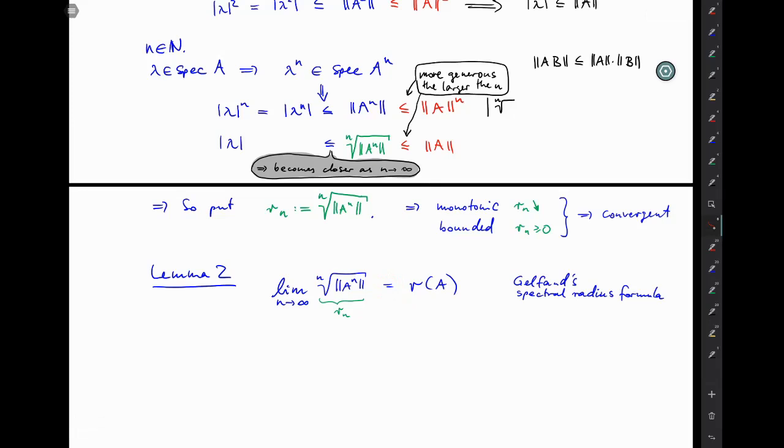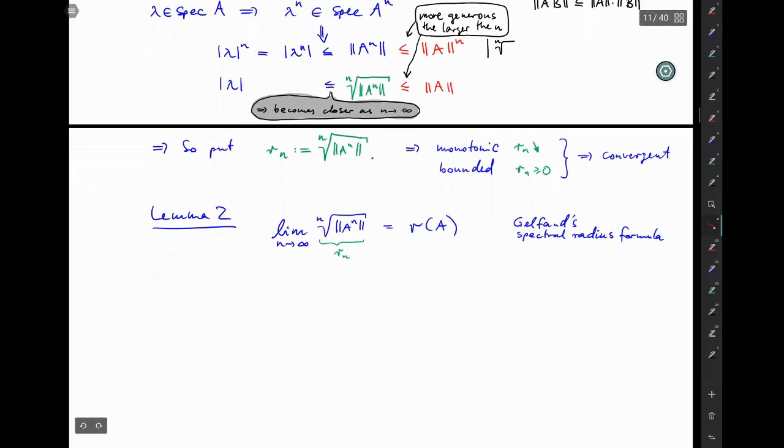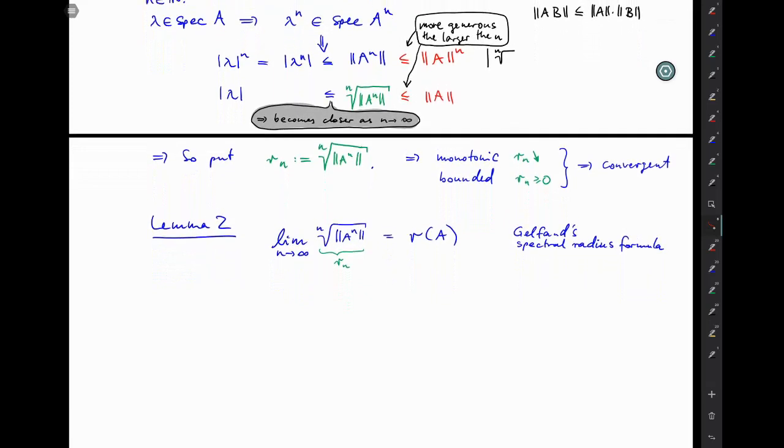And the other thing that it shows is that it's completely independent of the concrete operator norm that you're using, as long as it's subject to these rules here. Okay. Well, we should at least give a sketch of a proof. Okay, we argued about the existence of the limit before, and we argued about the monotonicity of that sequence before, and we kind of agreed that yes, it's coming closer and closer to the spectral values, but how do you know it ever reaches the spectrum?